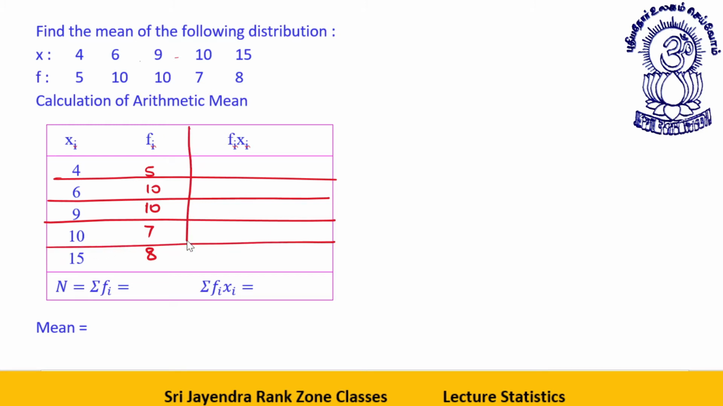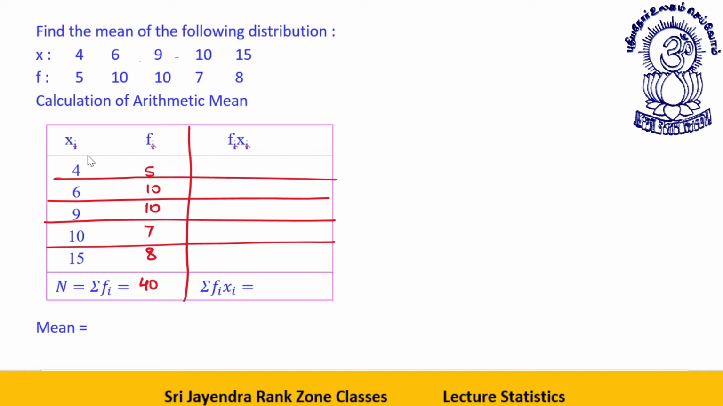So first of all, what is the summation of frequencies? N is equal to summation fi. Number of values means sum of fi. So 10 plus 10, 20, 20 plus 15, 35, 35 plus 5 is 40. So we have total 40 values.